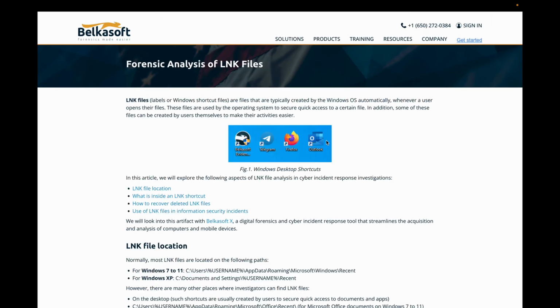Forensic analysis of link files. And I'm not too sure of the theme of this lab. I didn't really look at it, but it could be a digital forensic lab, which makes sense, right? We're looking at strings. We're looking at link files, right? These are Windows shortcut files, hence the lab name.